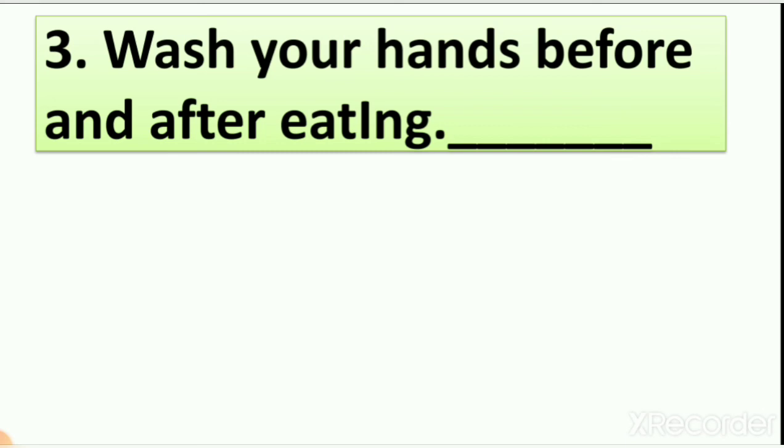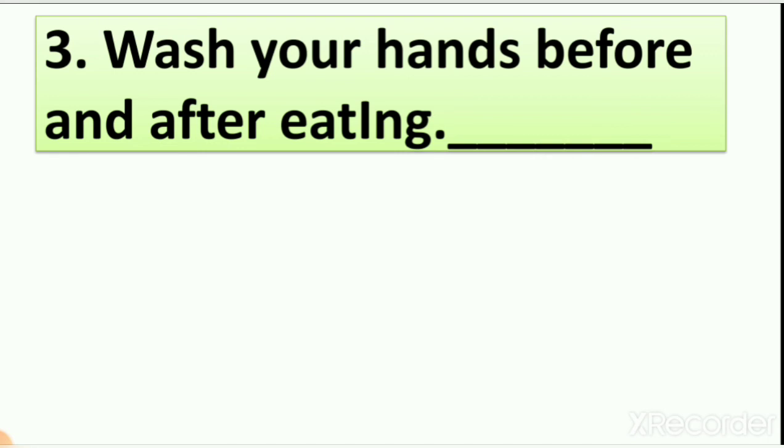And right now is the time of COVID-19. And we all have learned to wash our hands many times in a day, right? So we also learn that we have to sanitize our hands. Why? Because of